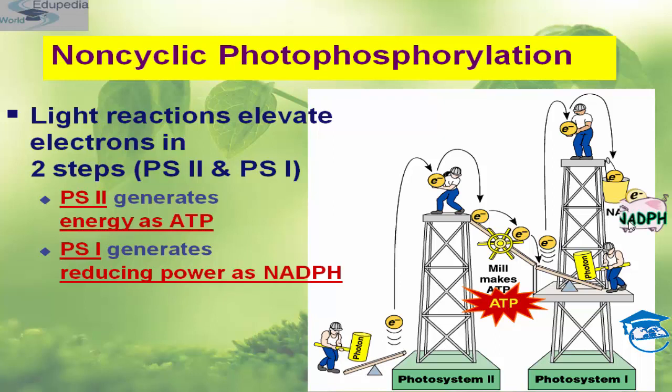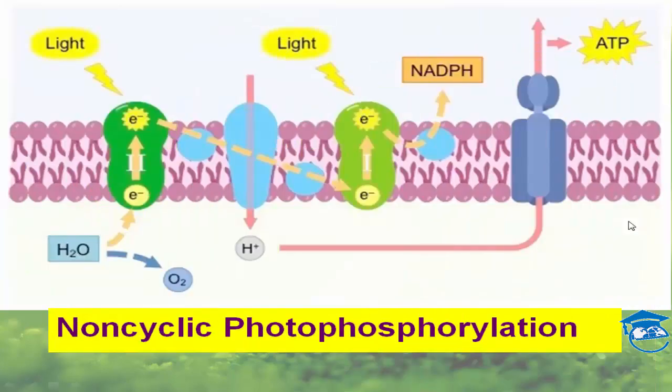So this is our NADPH. This is the typical representation of non-cyclic photophosphorylation. This is plasma membrane, hydrophobic and hydrophilic ends.